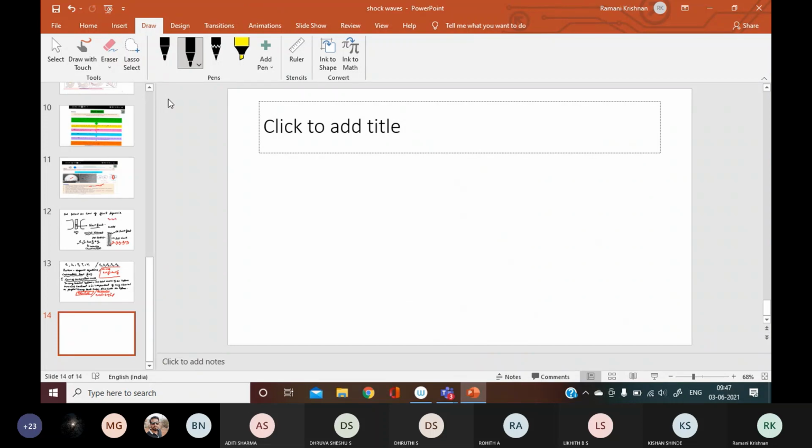So now let us have a recap. Tell me the equation for mass. Rho 1 U1 is equal to rho 2 U2. For energy, it is H1 plus U1 square by 2 equal to H2 plus U2 square by 2.